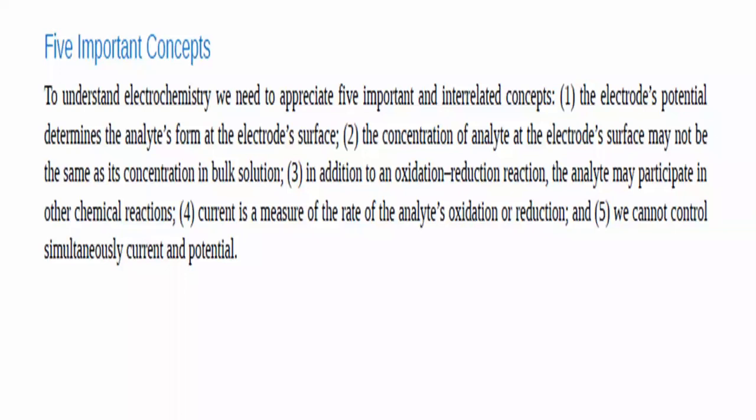And when we keep a constant potential difference, the current will not be in our hands. So these are the five important features of electrochemistry which we should know before we discuss it in depth.